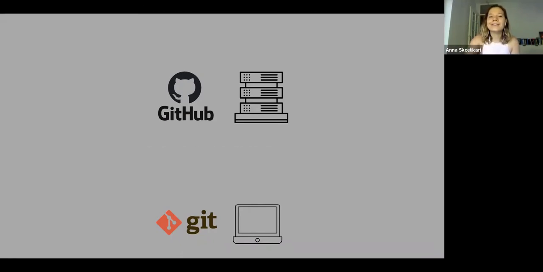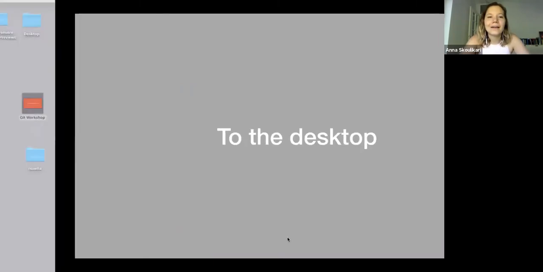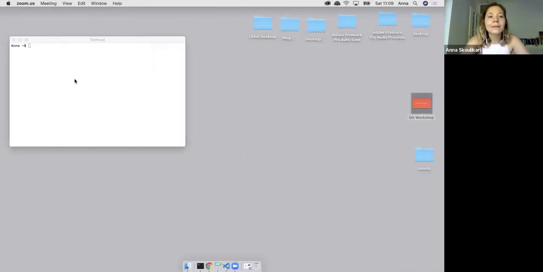So just to demonstrate this, I'm going to go to my desktop and I'm going to go to my terminal. I'm obviously working on a Mac OS operating system. So I'm going to type in a command, git --version. And this is going to give me the version of Git that I have installed on my computer. So it's telling me that the version of Git that I have on my computer is 2.23. Now, if I typed in github --version and I pressed enter, my computer's just going to tell me that's not a command.